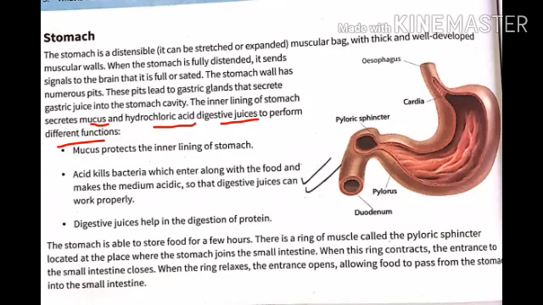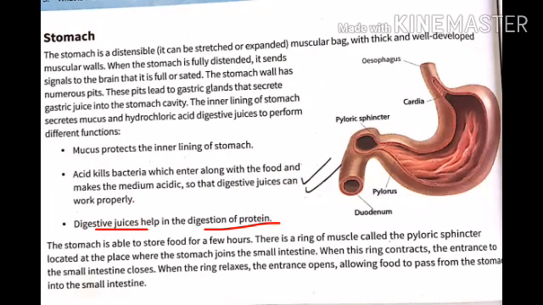Now, mucus, hydrochloric acid and digestive juices perform different functions in the stomach. Now, first is mucus. It protects the inner lining of the stomach from the corrosive effect of acid. How does it protect? Actually, the bicarbonate ions of the mucus neutralize the acid, thus protecting the inner lining of the stomach from the highly acidic stomach environment. And the stomach acid plays an important role in the immune system by killing harmful bacteria that are ingested with food and makes the medium acidic so that digestive juices can work properly.